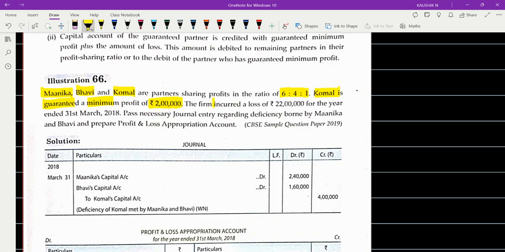The firm incurred a loss of rupees 22 lakhs for the year ended 31st March 2018. You are asked to pass the journal entry regarding the deficiency borne by Monica and Bhavi, and to prepare the profit and loss appropriation account. Remember, when there is a loss, we first follow the same procedure.